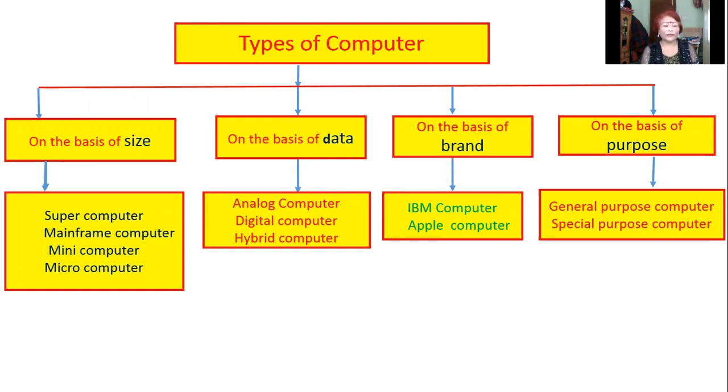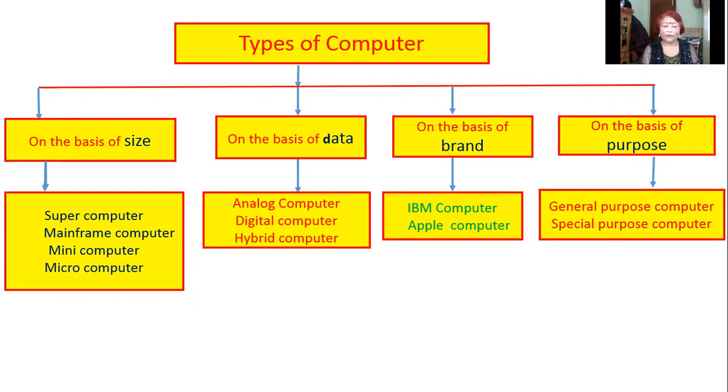On the basis of size, we can classify it into four types, and they are supercomputer, mainframe computer, minicomputer, microcomputer. Like that, on the basis of data, we can classify it into three. They are analog computer, digital computer, and hybrid computer.